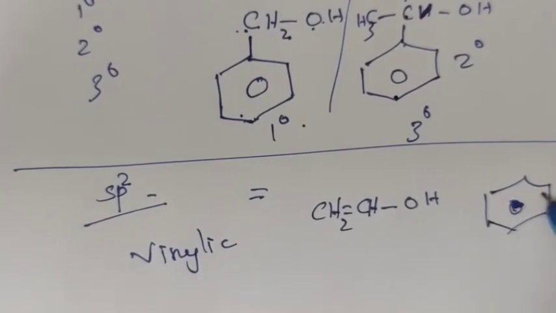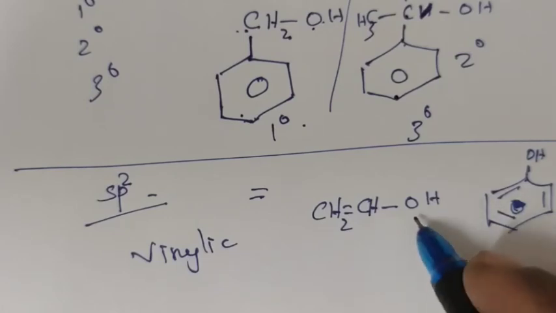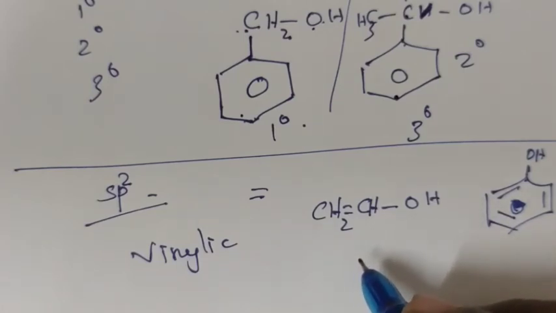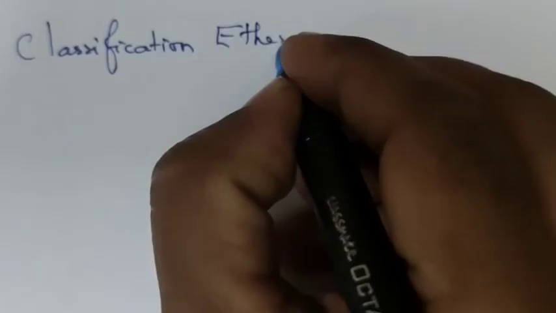See this, here also, if the OH group is attached here, the carbon which carries the OH group is double bonded. Therefore, it is also an example of vinylic alcohol. What is vinylic alcohol? The carbon which carries the OH group is double bonded, then it is called vinylic alcohol.